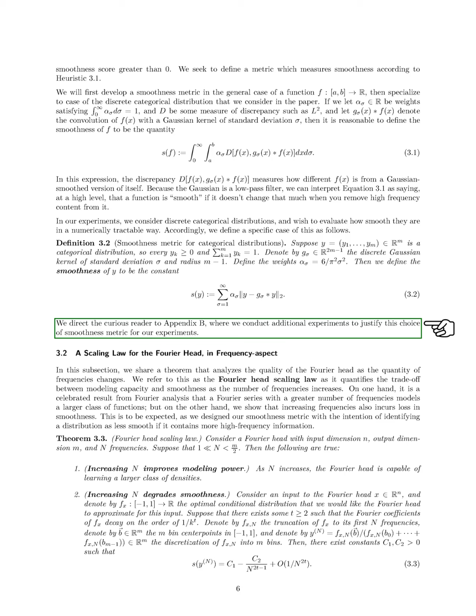Next, we introduce a theorem that examines how the quality of the Fourier head changes as the number of frequencies increases. This is known as the Fourier head scaling law, which highlights the balance between modeling capacity and smoothness. While more frequencies allow for modeling a wider range of functions, they also reduce smoothness. This aligns with our smoothness metric, which identifies distributions as less smooth when they contain more high-frequency information.